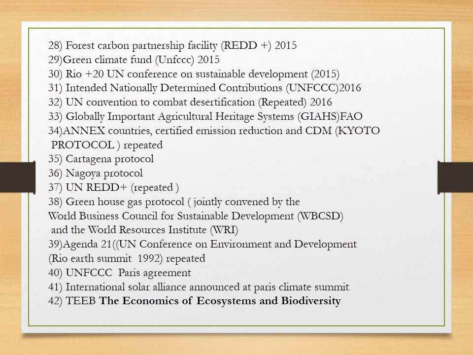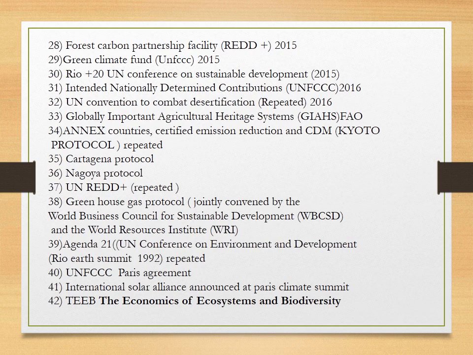And at number 32, UN Convention to Combat Desertification, it's being repeated, so we'll look into this. Number 33, Globally Important Agricultural Heritage Systems, it is a program of FAO. Now we know that GIAHS is a program of FAO. There are 2 or 3 heritage systems in India which have been recognized by FAO, so we will see those things also. At number 34, Annex countries, Certified Emissions Reduction and CDM, that is related to Kyoto Protocol, that has been repeated.